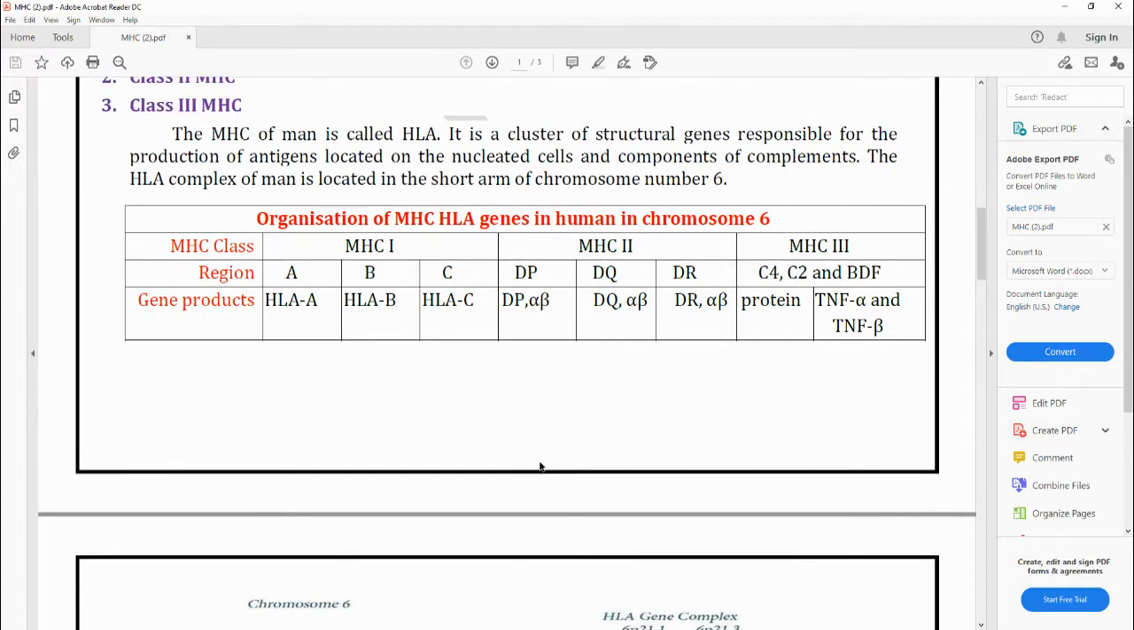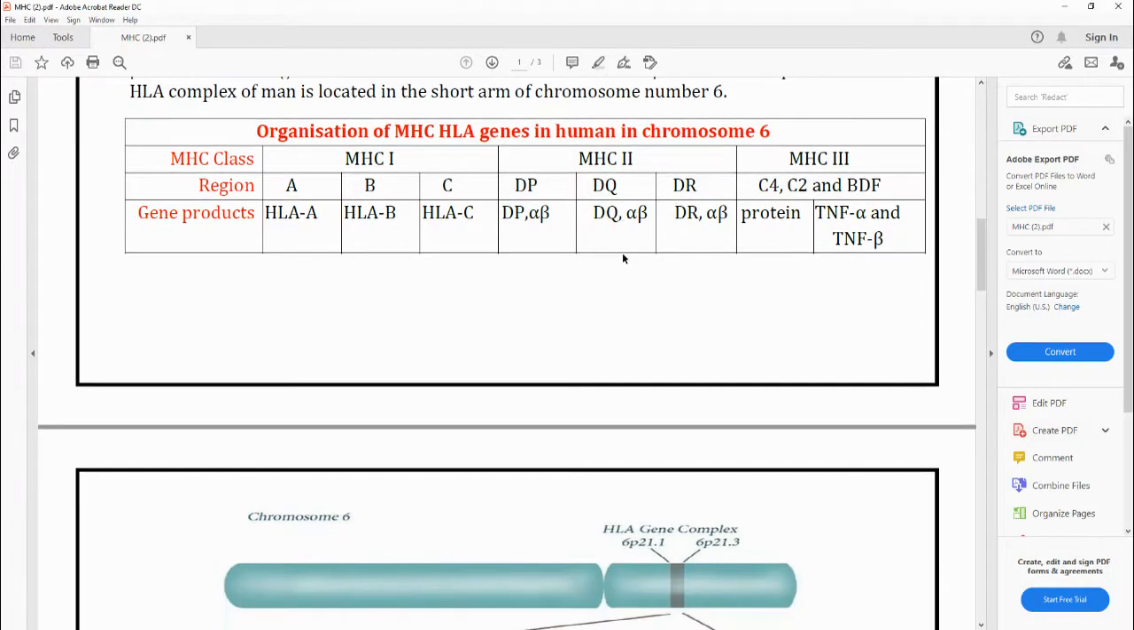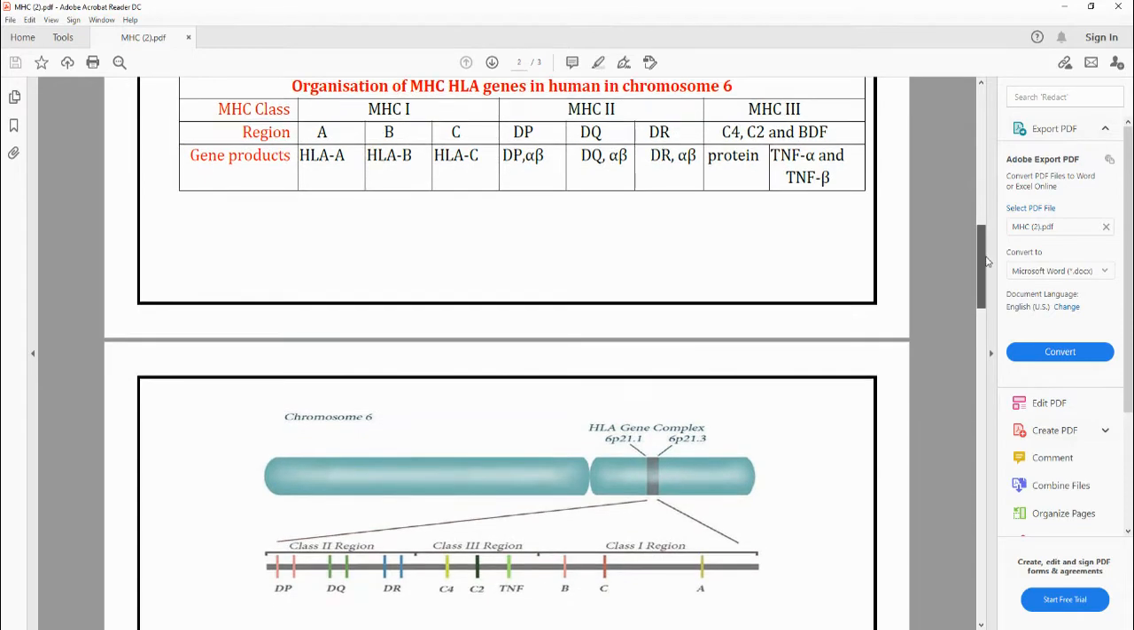We will go into the organization of MHC HLA genes on the human chromosome, as depicted in the figure, in a simpler tabular form. MHC class 1 consists of the regions A, B and C. MHC class 2 consists of the regions DP, DQ and DR. MHC class 3 consists of C2, C4 and BDF. These are the regions present in the short arm of the chromosome.